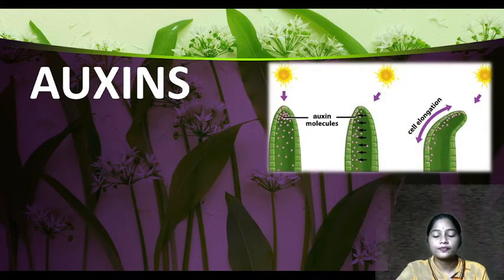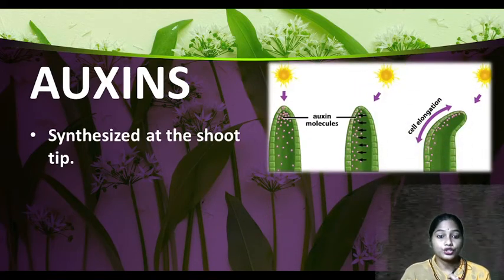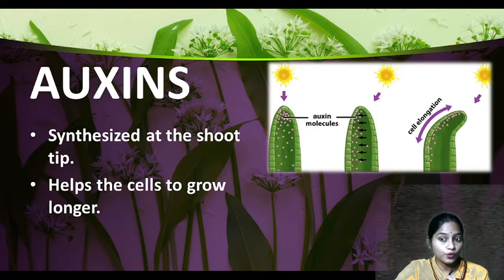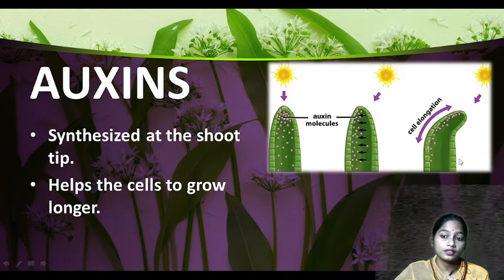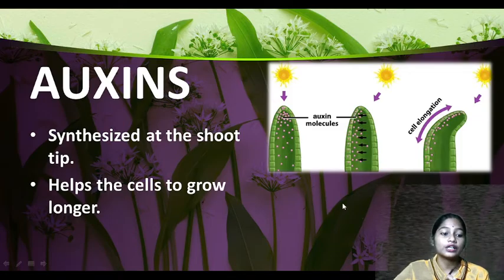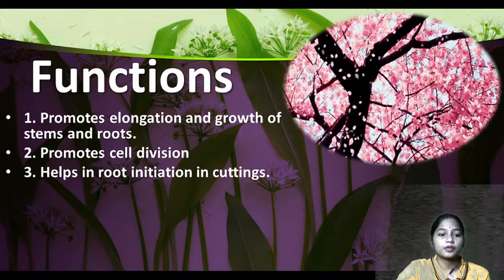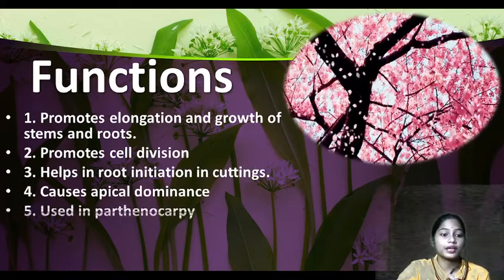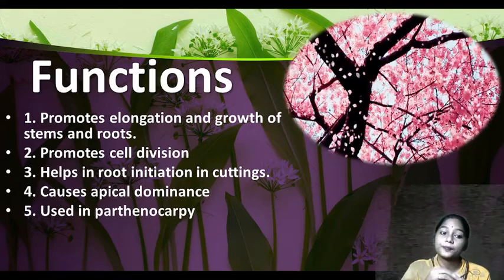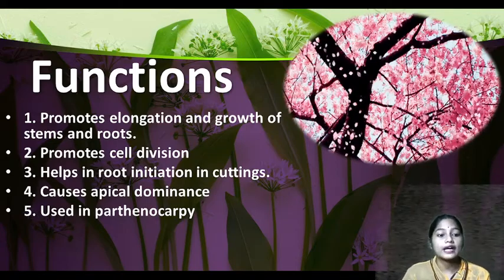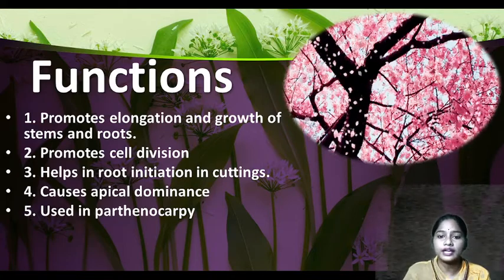What are auxins? They are synthesized at the shoot tip. They are at the tip portions, the shoot tip, and help the cells to grow longer, as we know that shoots grow longer, right? And what is their function? It promotes elongation and growth of stem and roots. It increases the length and growth of stem and roots, and promotes cell division. How will this length grow? By the cell division process.